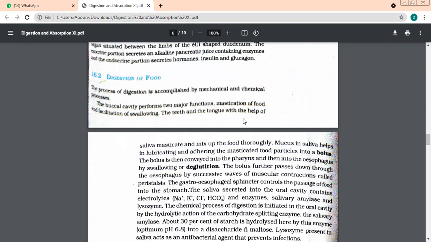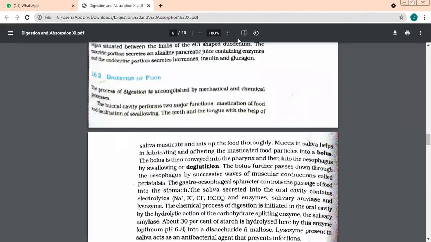We talked about the buccal cavity. When I say buccal cavity, which cavity do I mean? Oral cavity. Yes, buccal cavity, oral cavity, mouth cavity. Now there are two major functions of this cavity that we need to remember: one is the mastication of food and the other is facilitation of swallowing.